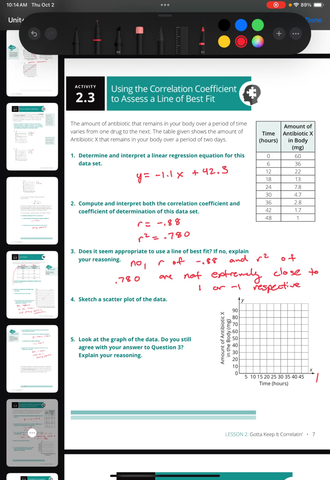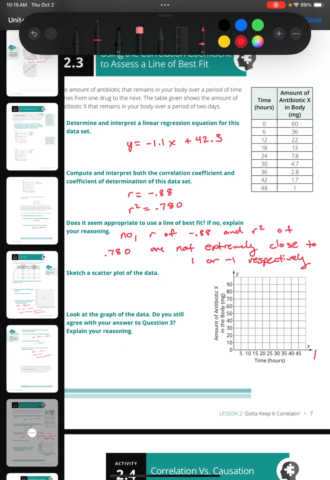Now, you'll remember that first example from the calculator screen, where we had an r before we talked about what r squared meant. Both the r and the r squared were 0.99. That would more relate to a strong coefficient of determination that represents a linear function. Okay, and if we sketch this, we're going to see why here.